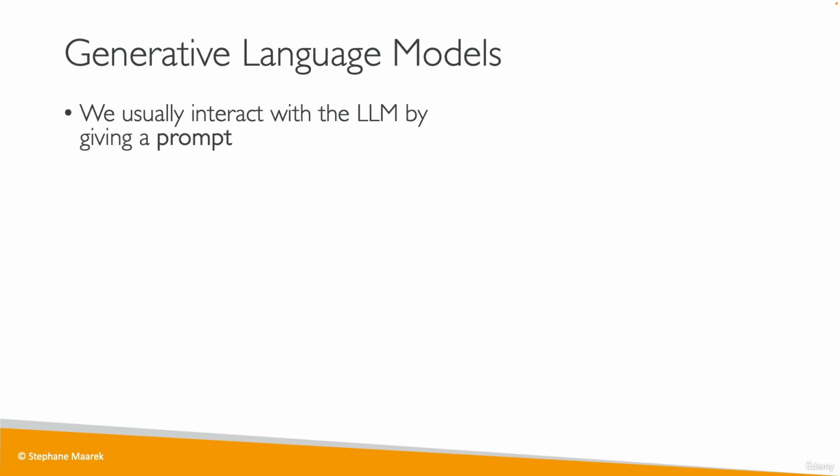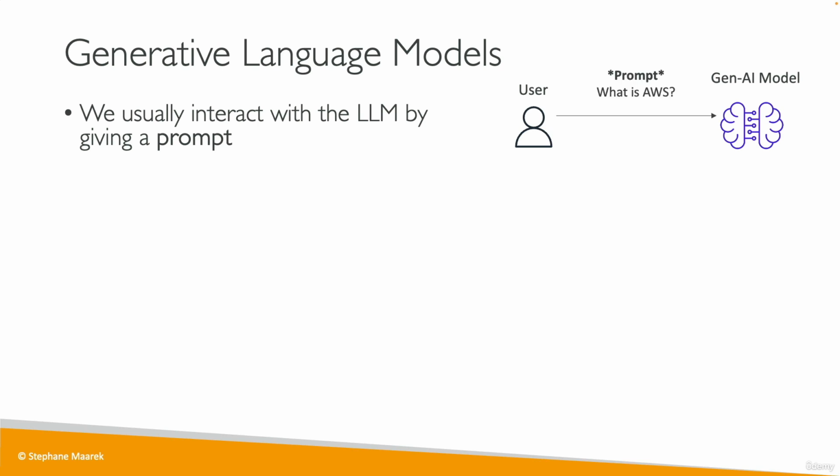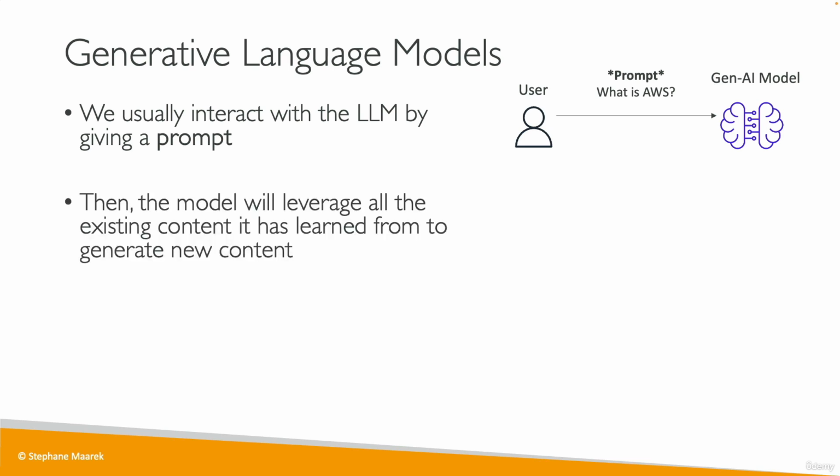So for this, we give it a prompt. The prompt is a question, a bunch of text that you're going to send to the Gen AI model, the LLM. For example, what is AWS? That's the prompt. And we'll have a whole section in this course to understanding how to create a good prompt. Then the model is going to leverage all the existing content it has internally learned from, and then it's going to look at the prompt and answer it.